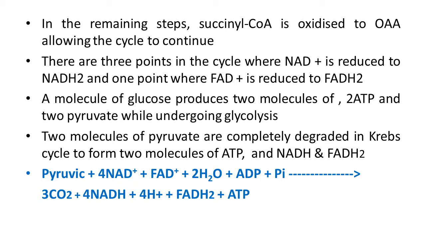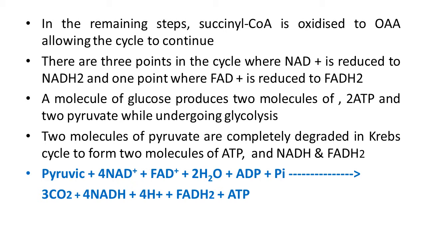Also, there are 3 points in the cycle where NAD plus is reduced to NADH and H plus, and 1 point where FAD plus is reduced to FADH2. That is important here, because after that, from these molecules, ATP is actually synthesized.